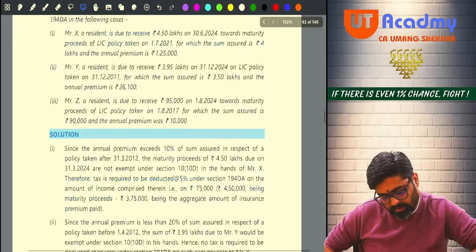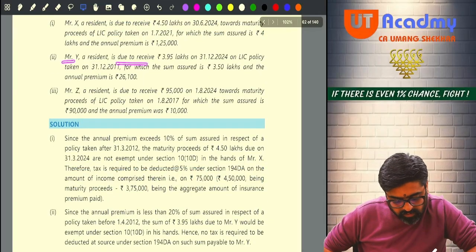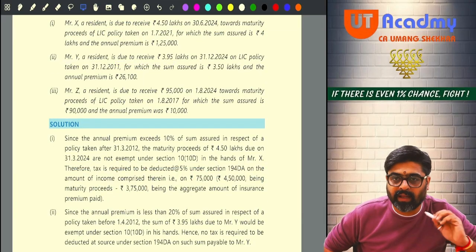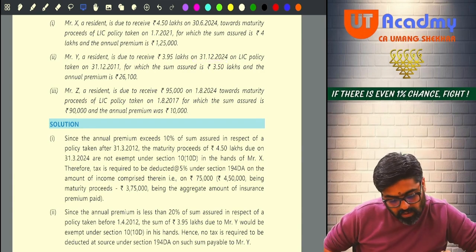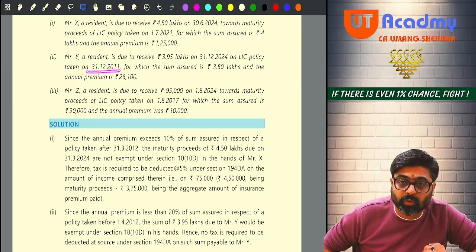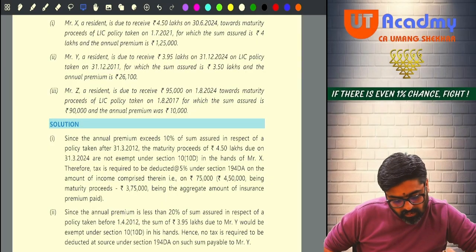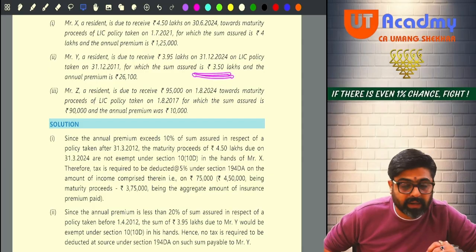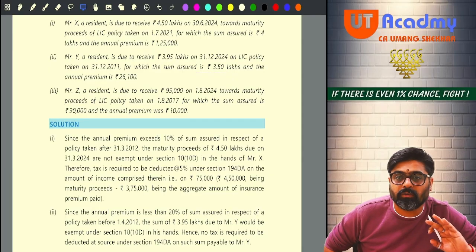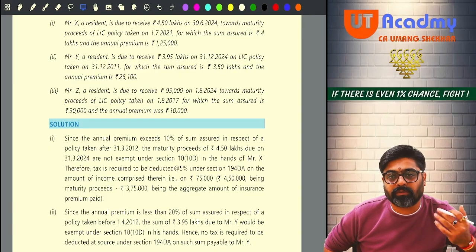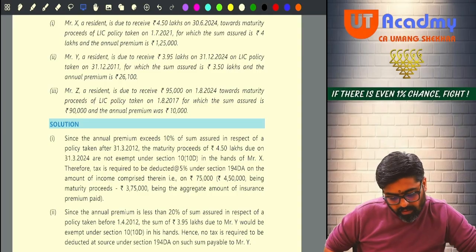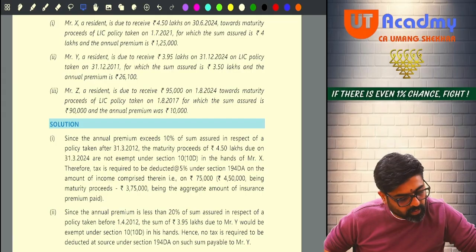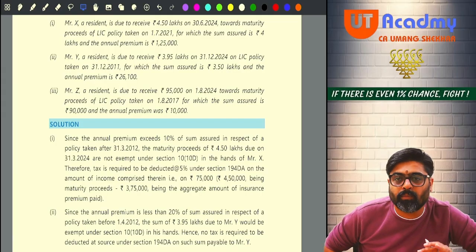Next one. Now, Mr. Y, a resident, is due to receive 3.95 lakhs. Again, more than 1 lakh he is going to receive, on 31st of December 2024, on an LIC policy taken on 31st December 2011. So on this policy, the sum assured is 3.5 lakhs, and 20% should be the premium limit because the policy was taken prior to 31st March 2012. So how much should be the premium? Come on, tell me. Premium should be 3,50,000 into 20%. So every year premium should not be more than 70,000.